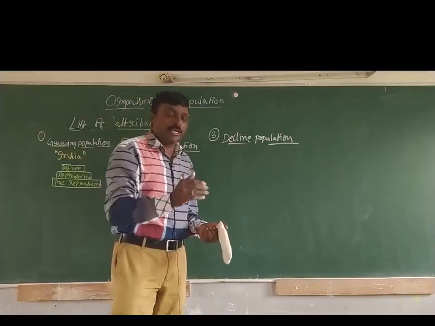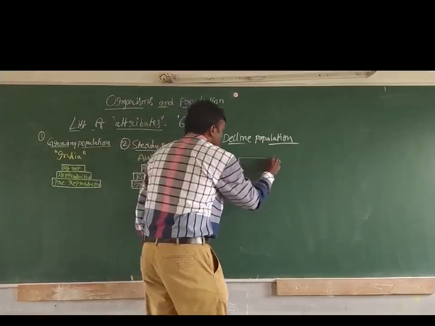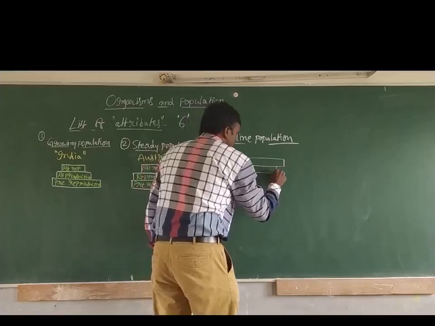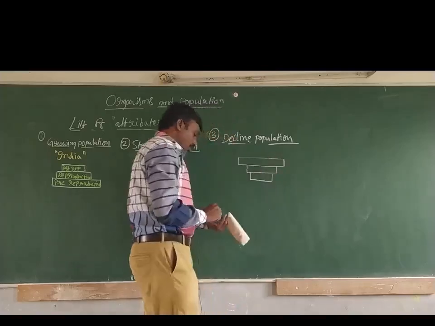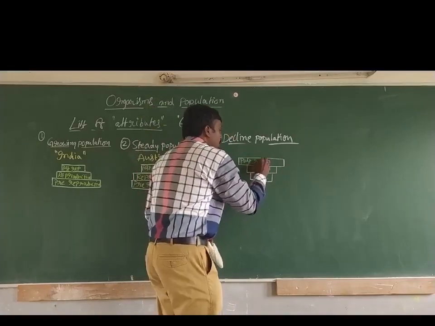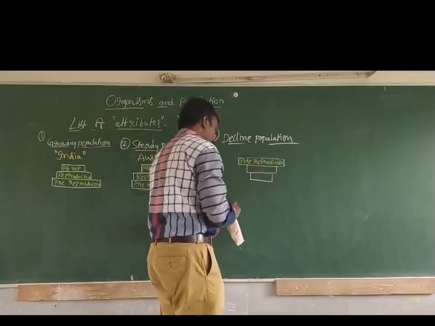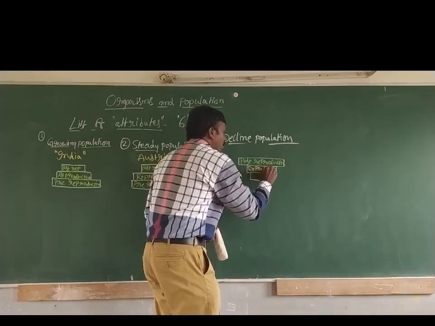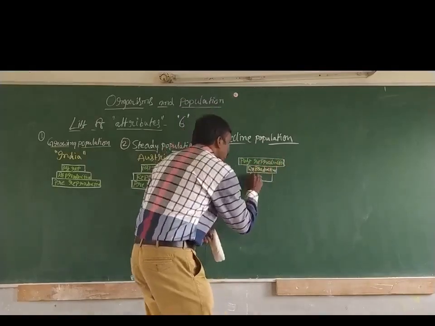So let us see. Post-reproductive, reproductive, and